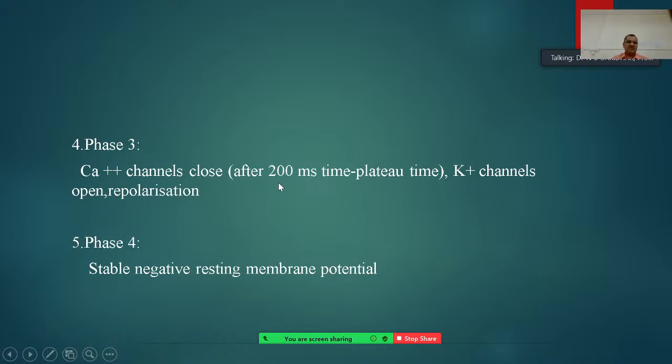Then in phase 3, calcium channels close after 200 milliseconds. At the end of the plateau, the potassium channels start opening. Then phase 4 is a stable negative resting membrane potential. So here, phase 0 to phase 4, all these activities happen.